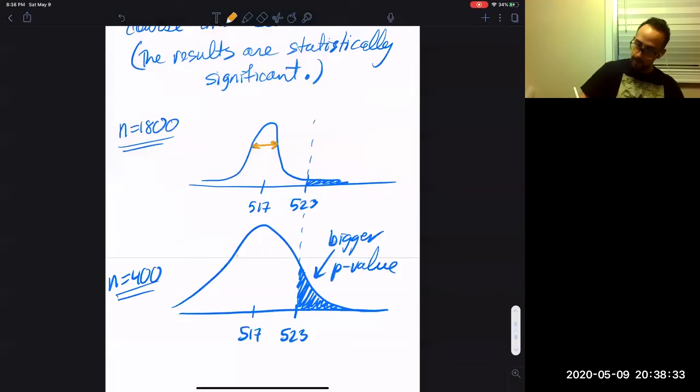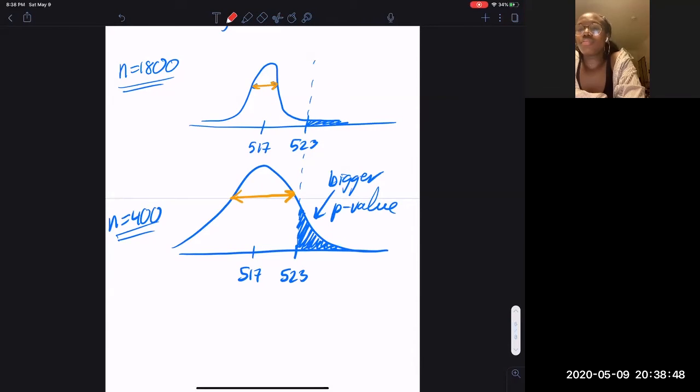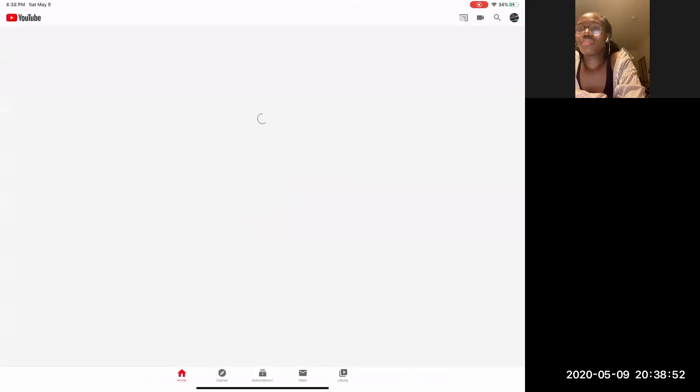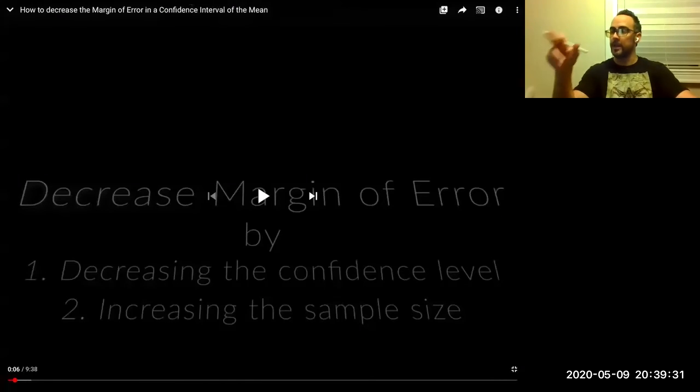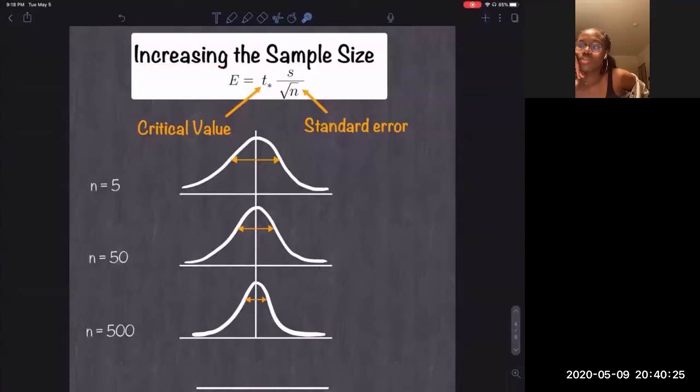This is wider because of two reasons. First of all, I talk about this in my most recent video on this. Watch, let me show you something real quick. Let's see if I can pull this up. Now, n equals 1800 versus n equals 400, right? That's what we're talking about. Now watch this. So what's up with increasing the sample size?